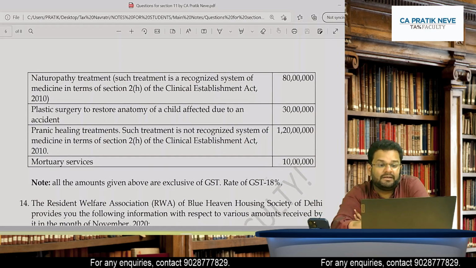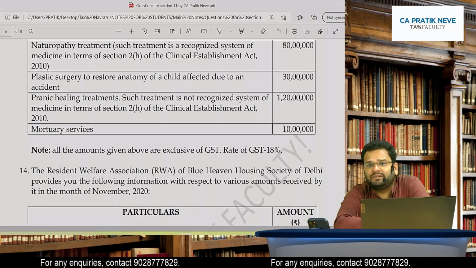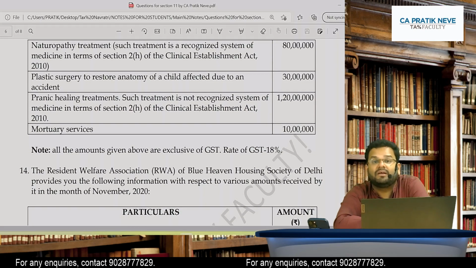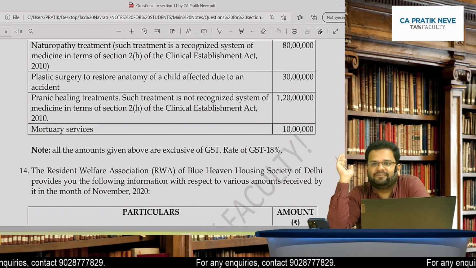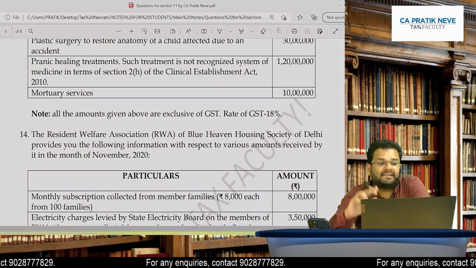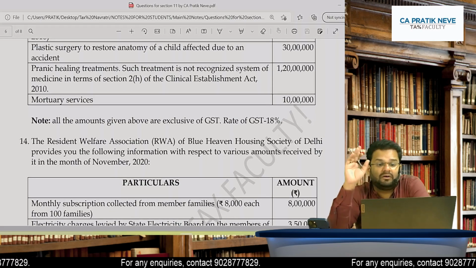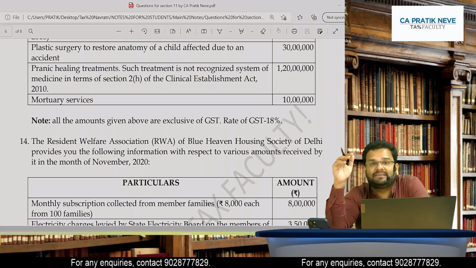Yes, naturopathy treatment. Naturopathy treatment is a recognized system of medicine, so it will be exempt. Plastic surgery, but to restore anatomy of child, it will be exempt.